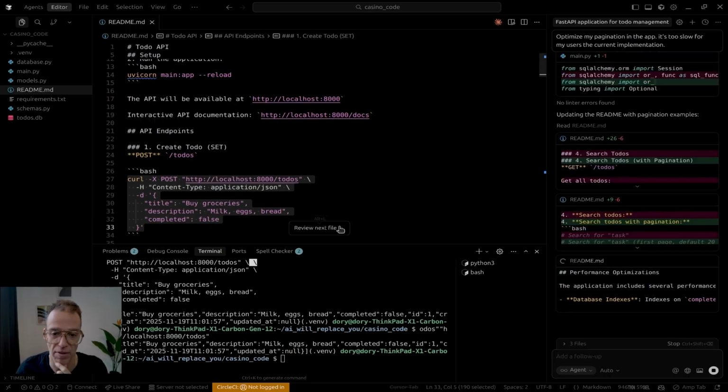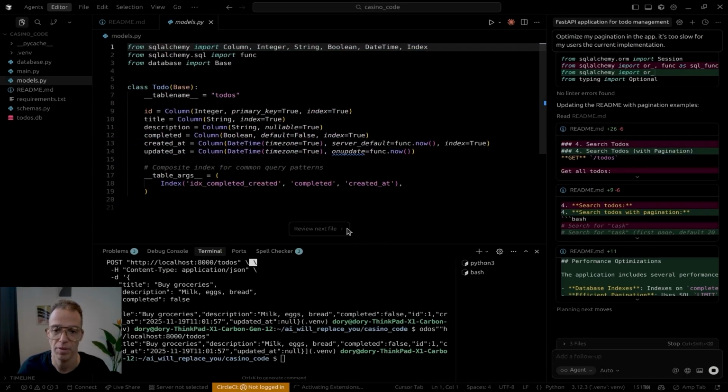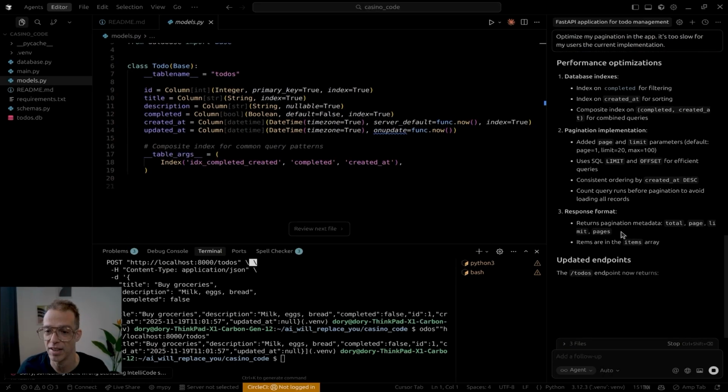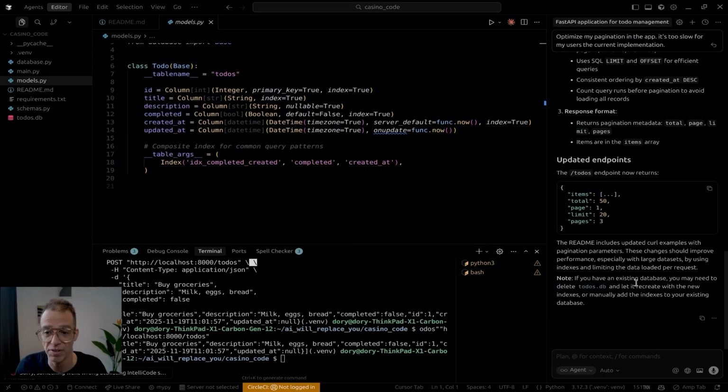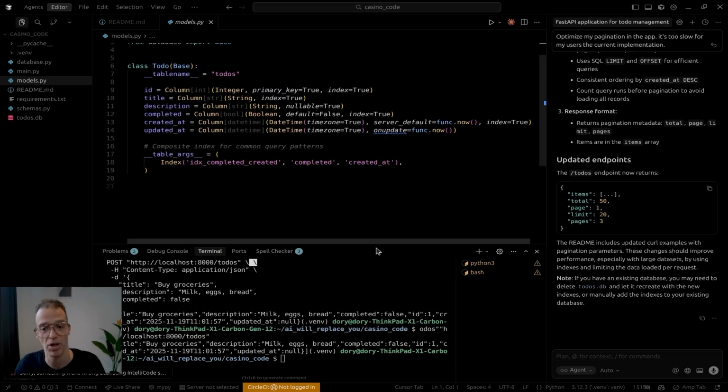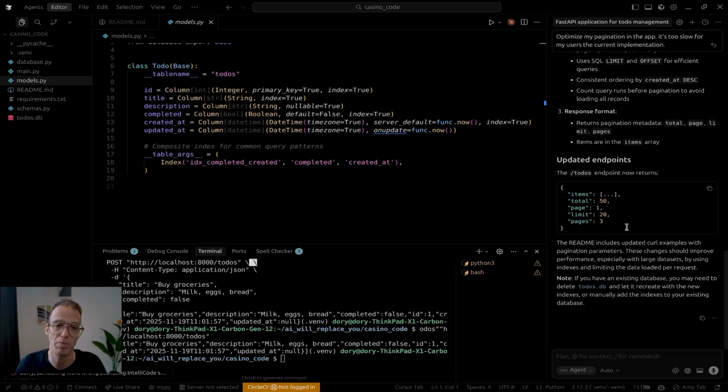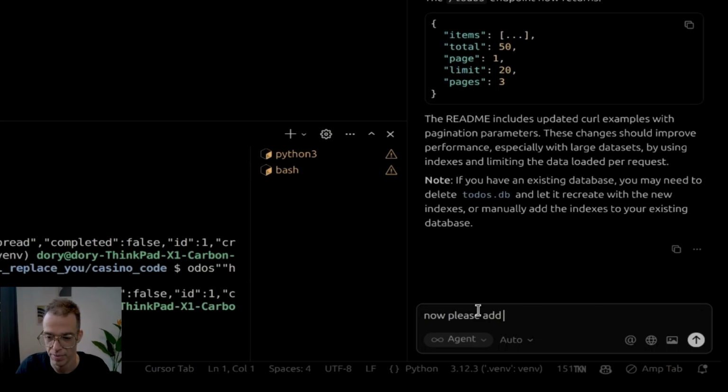Let's keep all of them for now. It's adding indexes, database indexes. We don't know if you need indexes. Paging solves a lot of the problem because you can just take them in batches. So it's added a lot of stuff. Some of them might be an overkill, some of them not. These are important things that should be a discussion, not just a decision. All right.